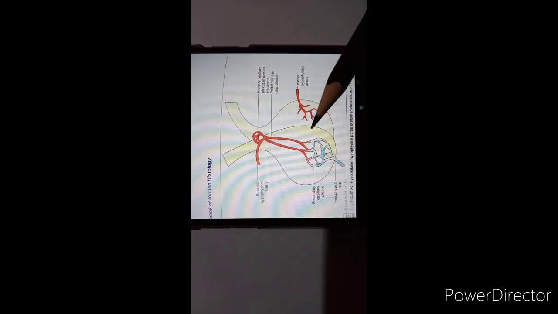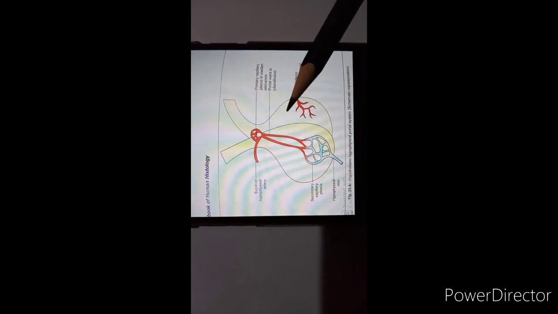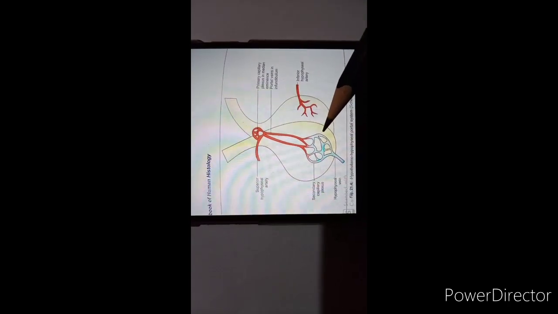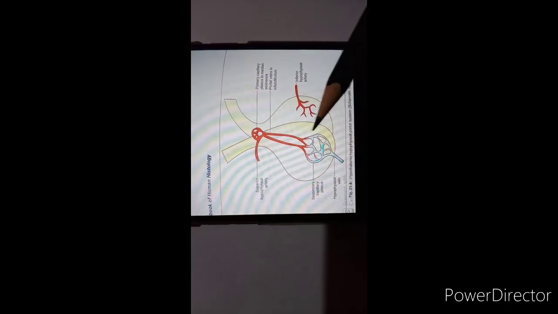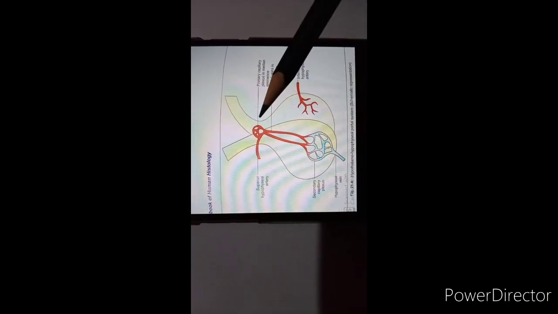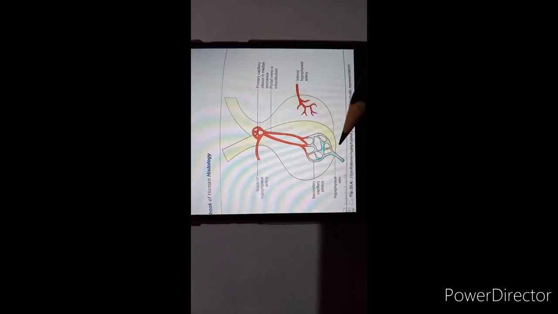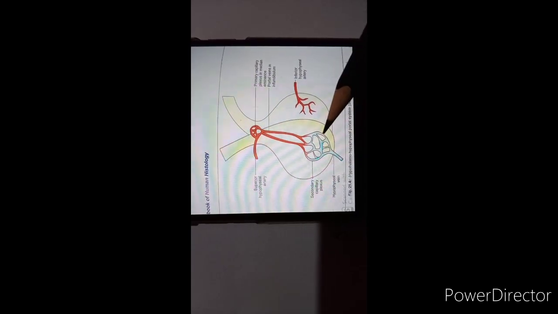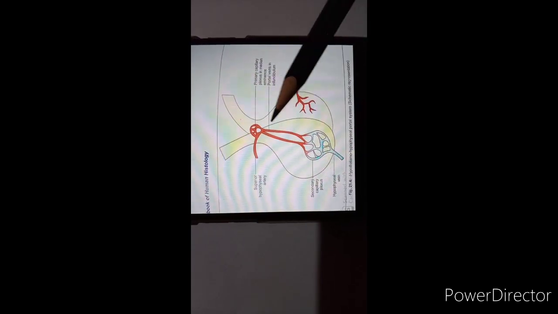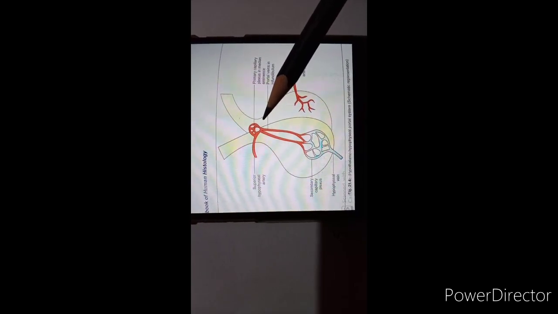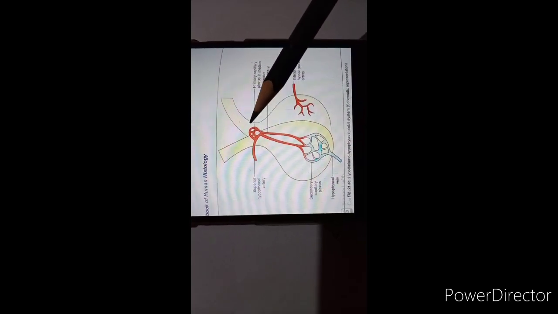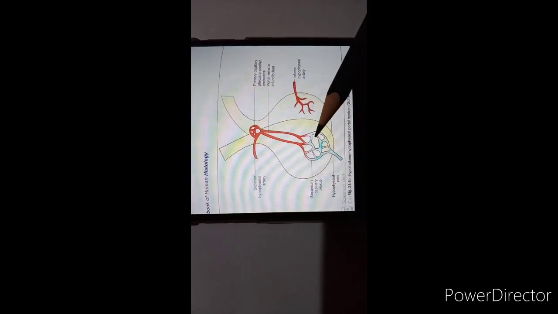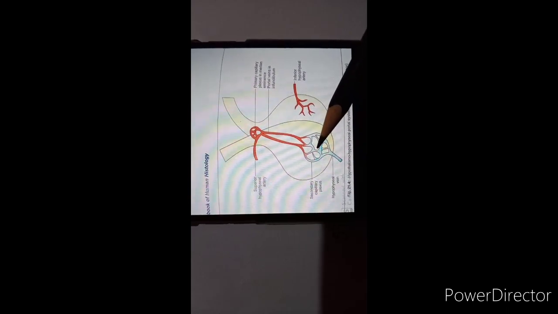In this diagram above, you can see that this arrangement is unusual, because two sets of capillaries intervene between the artery and vein. This is the vein and this is the artery. In between, two sets of capillaries are working, and that's why this is unusual. The first of these is in the median eminence and the upper part of the infundibulum, where you can see the first set of capillaries. The second set of capillaries is represented by the sinusoids present in the pars anterior.